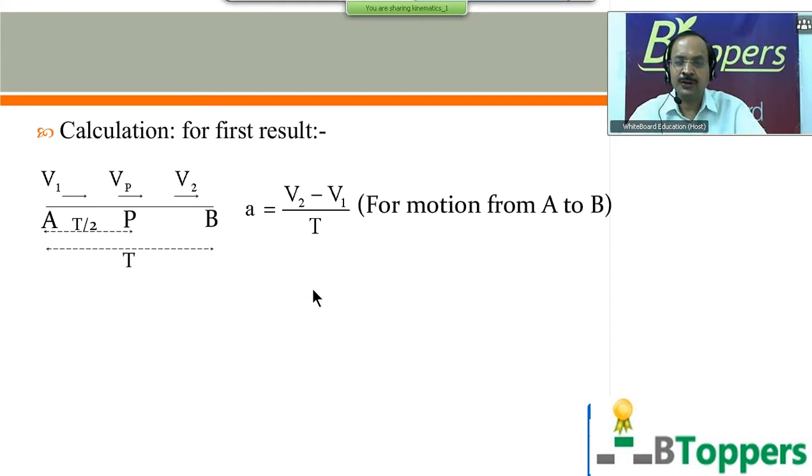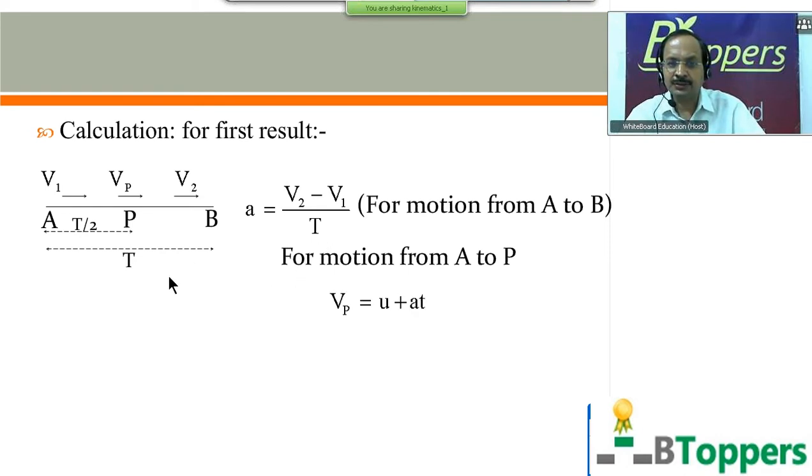So you can use the formula a = (v − u)/t, first for motion from A to B. Initial velocity u = v1, final velocity v = v2, and time of motion from A to B is capital T. So if you use the equation a = (v − u)/t for motion from A to B, you can write acceleration a = (v2 − v1)/T.